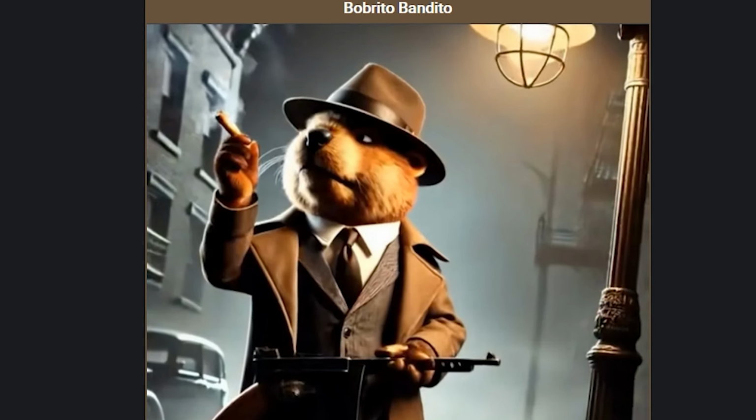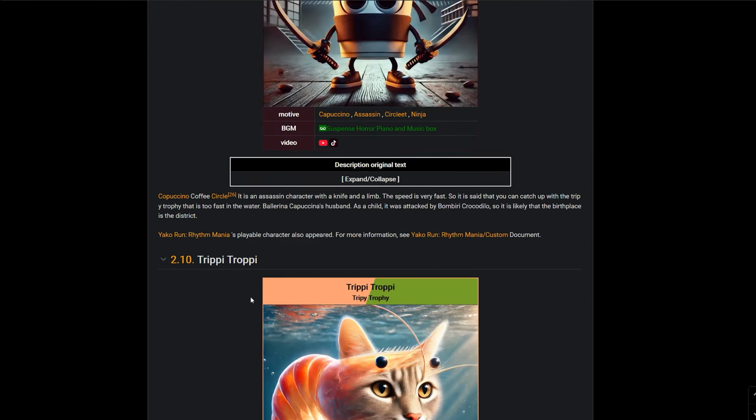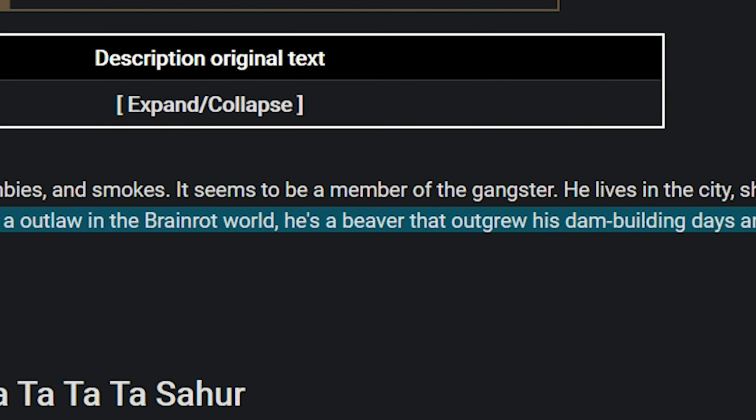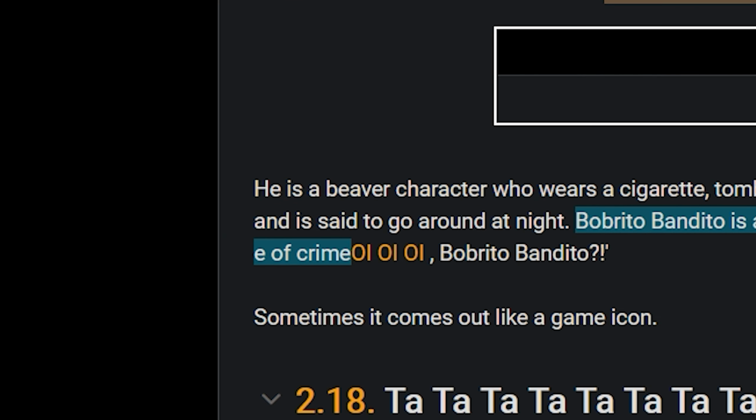Anyways, this is Bobrito Bandito, and according to the Brainrot Wikipedia, yes, this is a real website, Bobrito Bandito is an outlaw in the Brainrot world. He's a beaver that outgrew his dam building days and took up a life of crime. Yeah, this is so stupid.